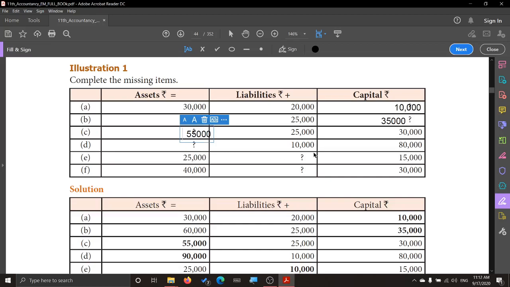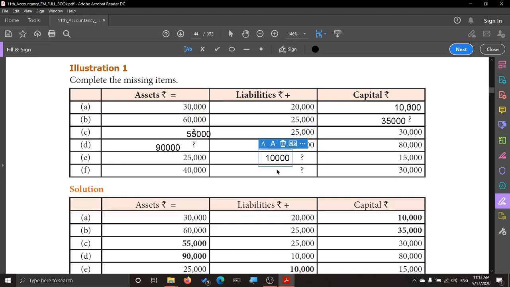Okay, next one. Similarly, liabilities plus capital, 80,000 plus 10,000, that is the value of assets. That is going to be 90,000. Similarly, you try out what the amount is going to be here now. Try it out. 15,000, 25,000. So capital is given as 15, so from 25 subtract 15. What is the balance amount here? Yes. What is the amount coming there? Is it correct for you?